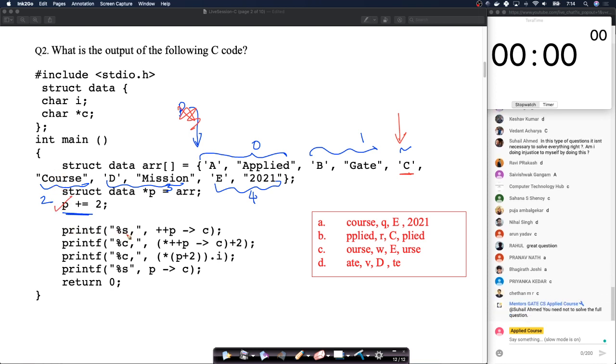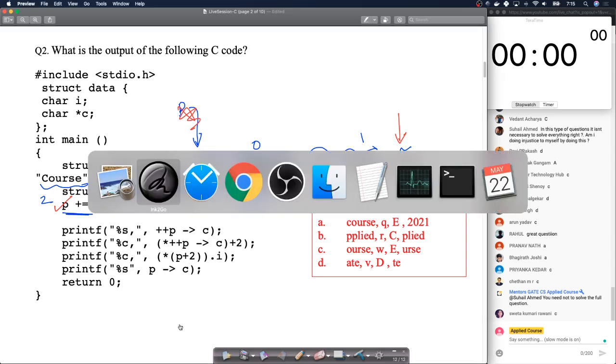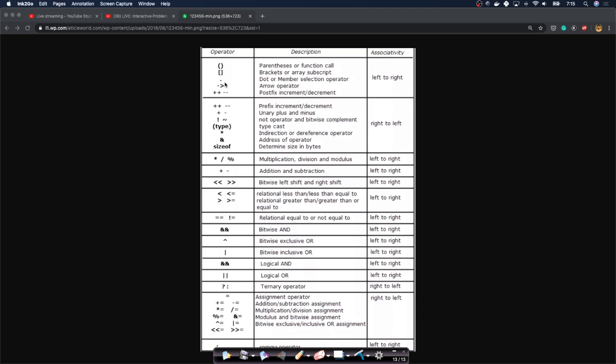Now what do we want to print? %s, which means we want to print a string followed by a comma. And look at this here. This is a prefix, a pre-increment, and this is the arrow mark. Here comes your whole concept of operator precedence. Let me show you the screen for operator precedence. I put it here just in case people have forgotten it.